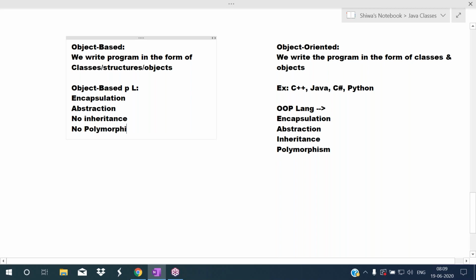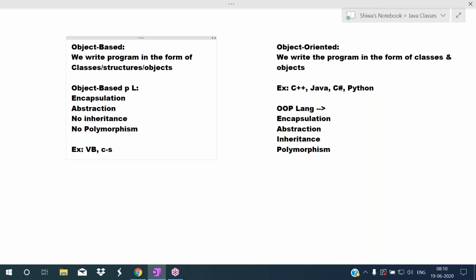If a language supports encapsulation and abstraction, but does not support inheritance and polymorphism, such types of languages are called object based programming languages. Then what are the examples for object based programming languages? Once upon a time we were using the VB language. VB stands for Visual Basic. This is an object based programming language.